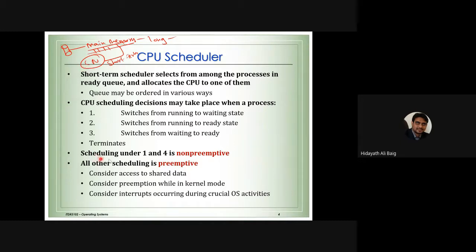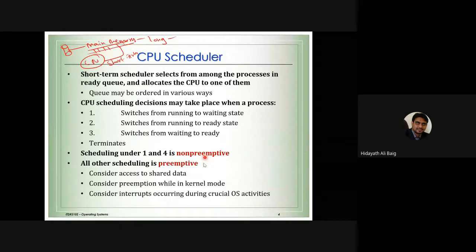Okay, so scheduling under 1 and 4 is non-preemptive. What do you mean by preemptive, non-preemptive? I will tell you in the coming slides. Don't take it now. Preemptive means we can stop the process. Non-preemptive means we cannot stop the process. Just remember briefly. Okay, so what is preemptive? We can stop the process anytime. Non-preemptive means we cannot stop the process, we have to wait for the process to complete.